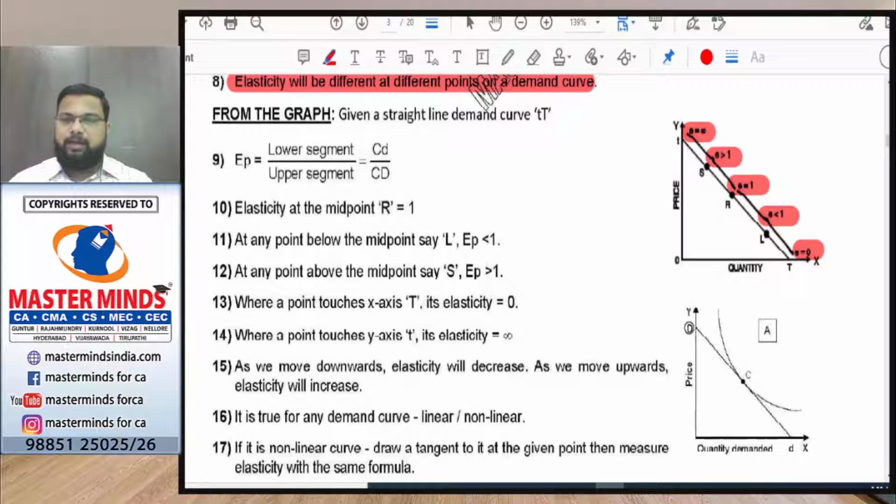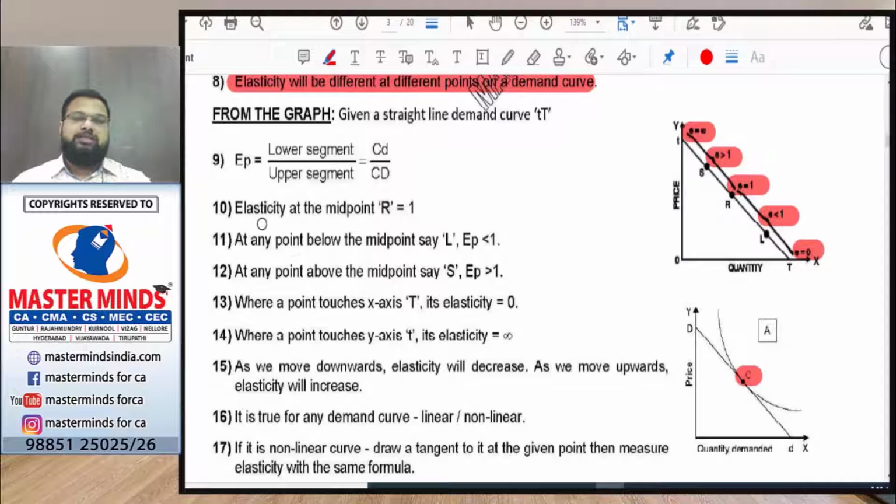You can see that the demand curve is DD and we have a point C. When the demand curve is curvilinear, we draw a line tangent to that curve and find the elasticity for this straight line. Whatever the elasticity for the straight line is will be the same for the curvilinear demand curve. So to calculate elasticity at point C, we use this formula, lower segment by upper segment.